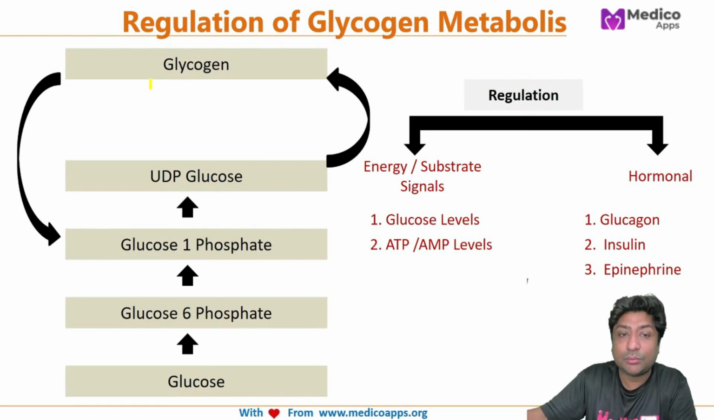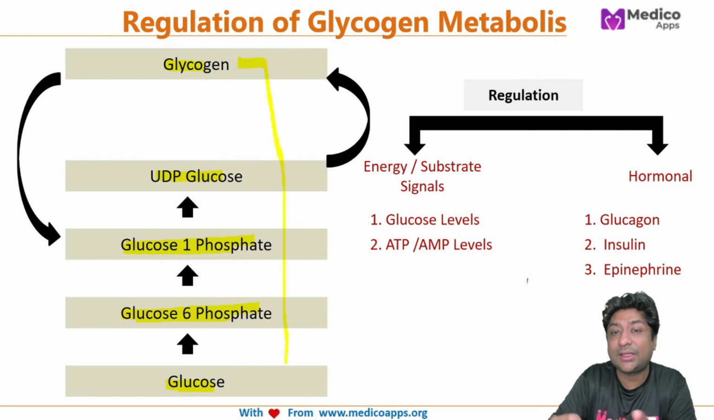Okay, so this is one of the easiest ways to see glycogen synthesis in a flowchart form. Glucose is converted into glucose 6-phosphate, into glucose 1-phosphate, into UDP glucose, and back into glycogen. Once this glycogen is broken, it will first be converted into glucose 1-phosphate, then into glucose 6-phosphate, and into glucose. And obviously there is a minor metabolic pathway which will break down this glycogen directly into glucose. So these are the pathways.